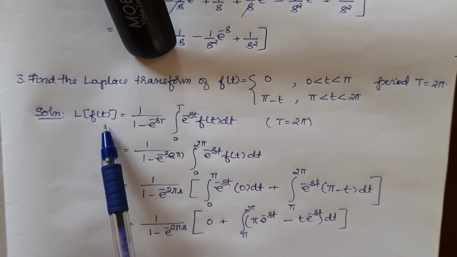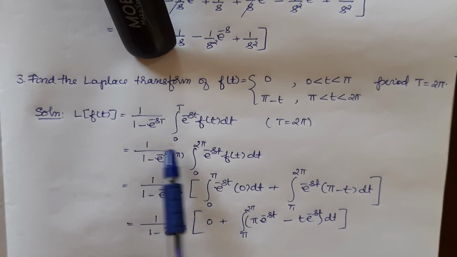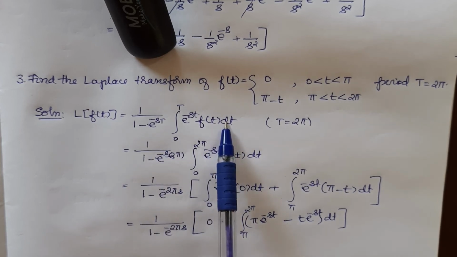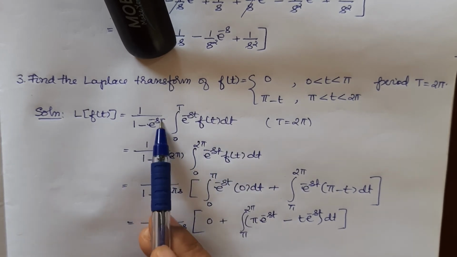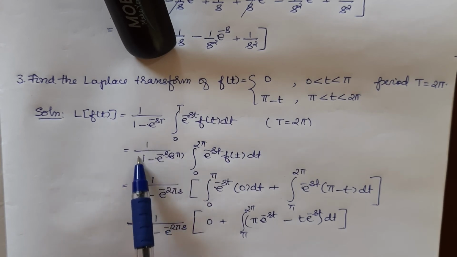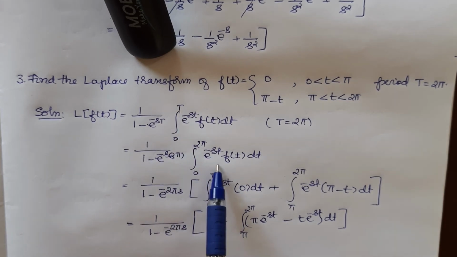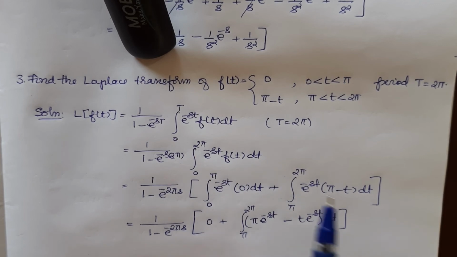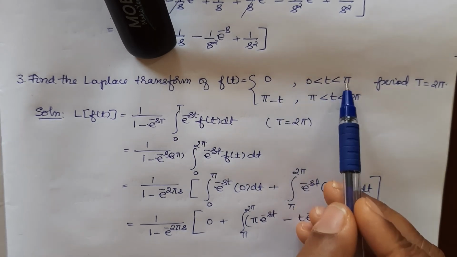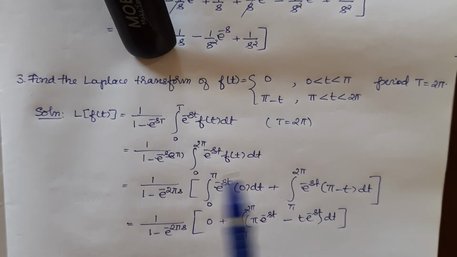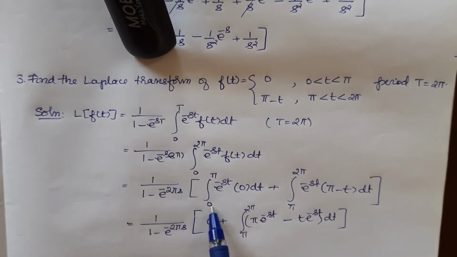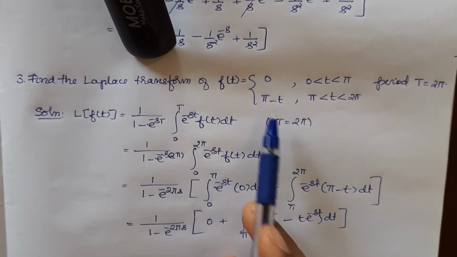We will find the Laplace transform using this formula. This is the formula for Laplace transform of periodic function. We will substitute the period as equal to 2 pi. So 1 by 1 minus e power minus s into 2 pi, integral 0 to 2 pi e power minus st into f of t dt. The function is defined in two pieces, from 0 to pi and from pi to 2 pi. So this 0 to 2 pi I will split into two integrals, 0 to pi and from pi to 2 pi.